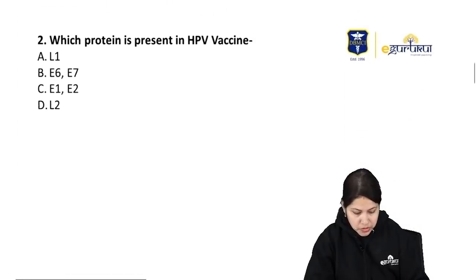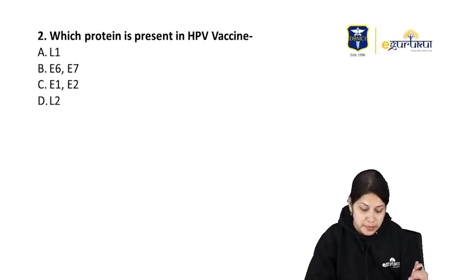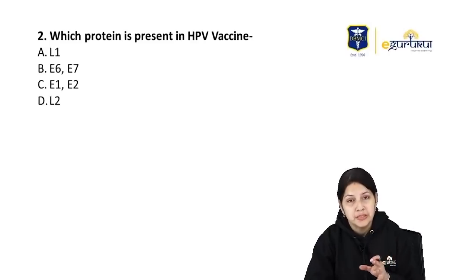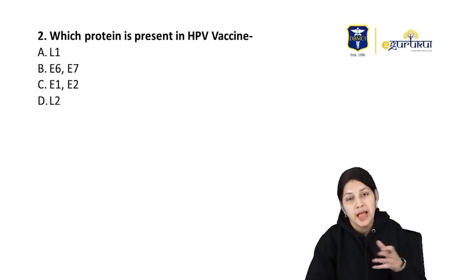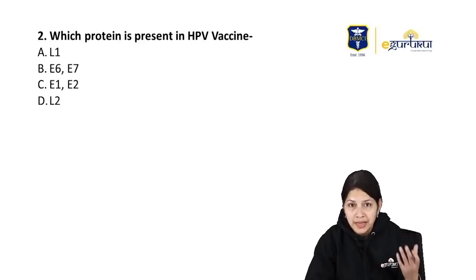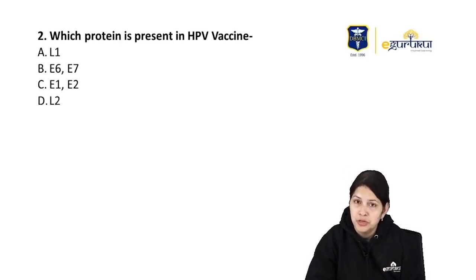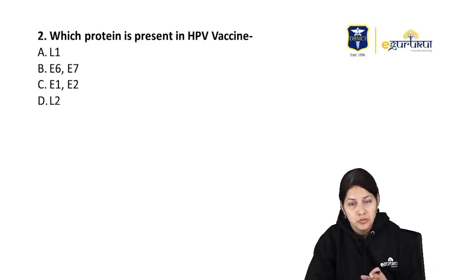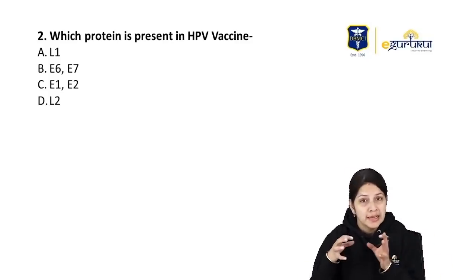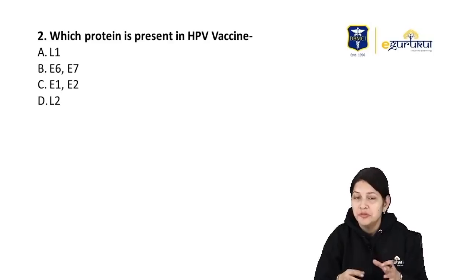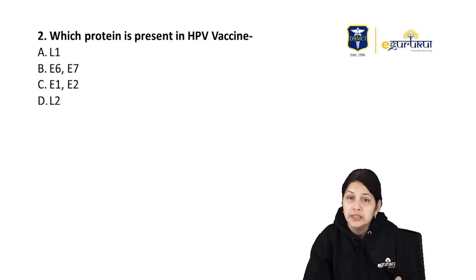Moving on to the next question, which protein is present in HPV vaccine? So we know that HPV vaccines are used to prevent the infection and also the cervical cancers in humans. So the HPV vaccines are given usually in young females. Okay, so which protein is present in HPV vaccines? So we know that when the viral replication occurs, there are many early proteins and late proteins. And the HPV vaccine mainly consists of the L1 protein.